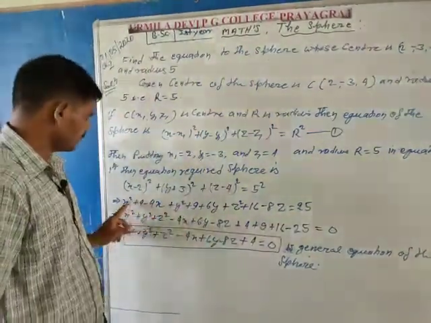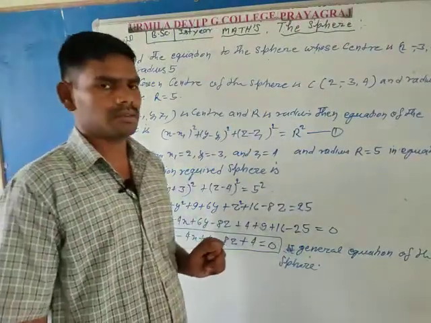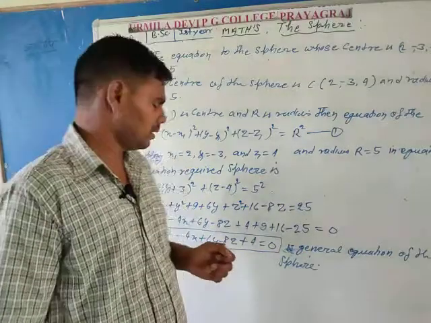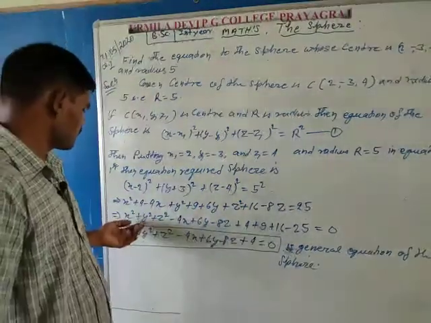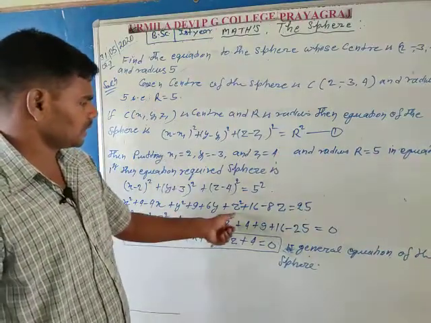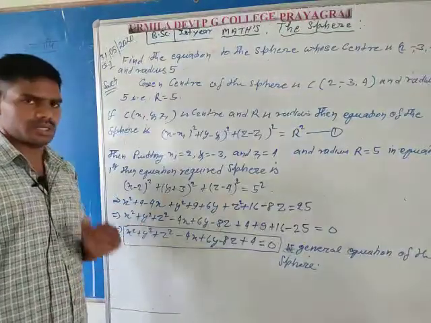In this equation, first collect all the second degree variables, meaning x square, y square, and z square, in one place. So first write x square plus y square plus z square.